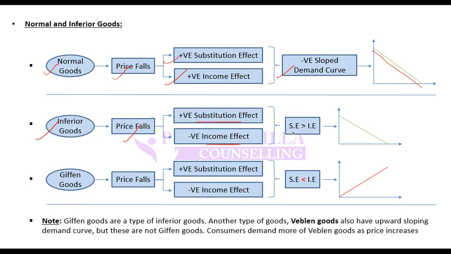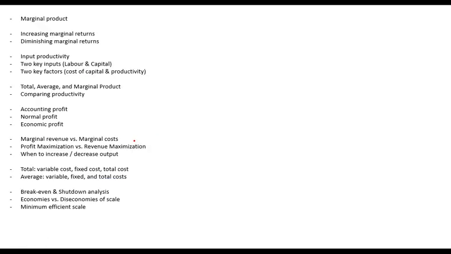If the substitution effect is higher, the demand curve will be normal. But if the income effect is higher than the substitution effect, that is, if the substitution effect is lower than the income effect, then the demand curve will be an unusual demand curve, which is an upward sloping curve. Any problem so far till here?